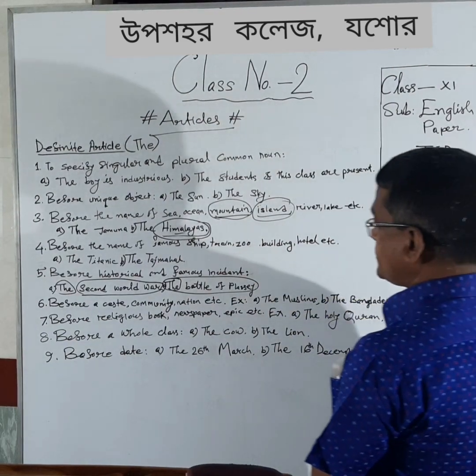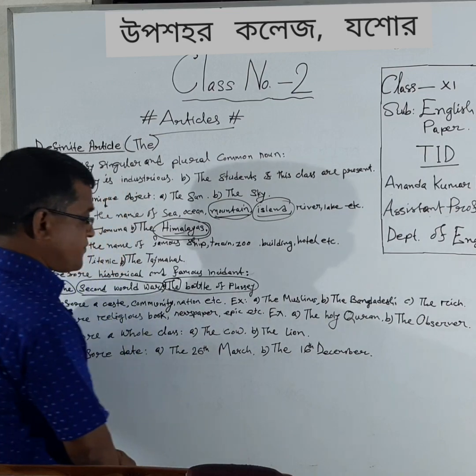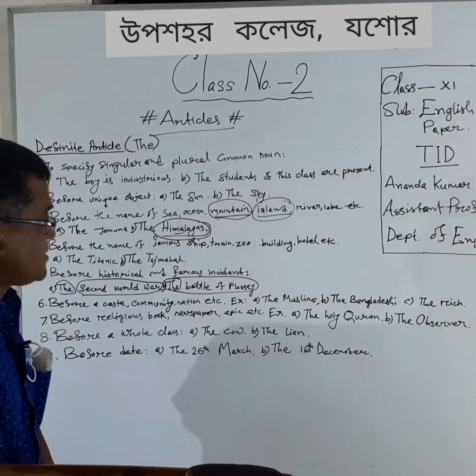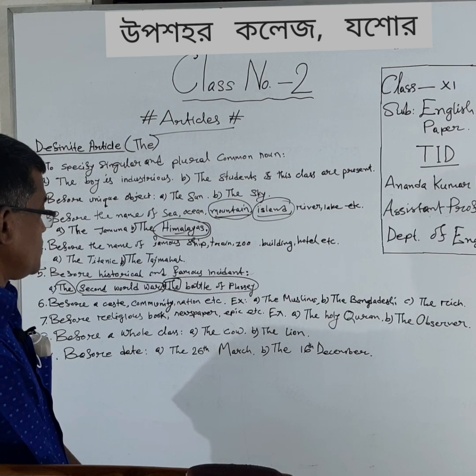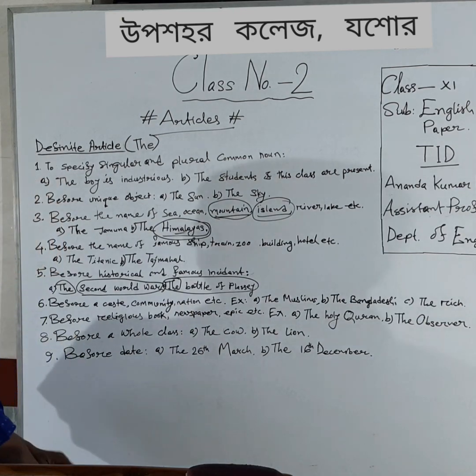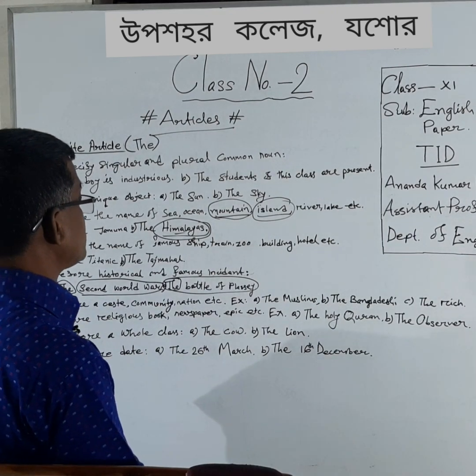We can say the Liberation War, the language movement, the French Revolution. All these belong to this group, and when we write these incidents, we will have to use "the" before them.